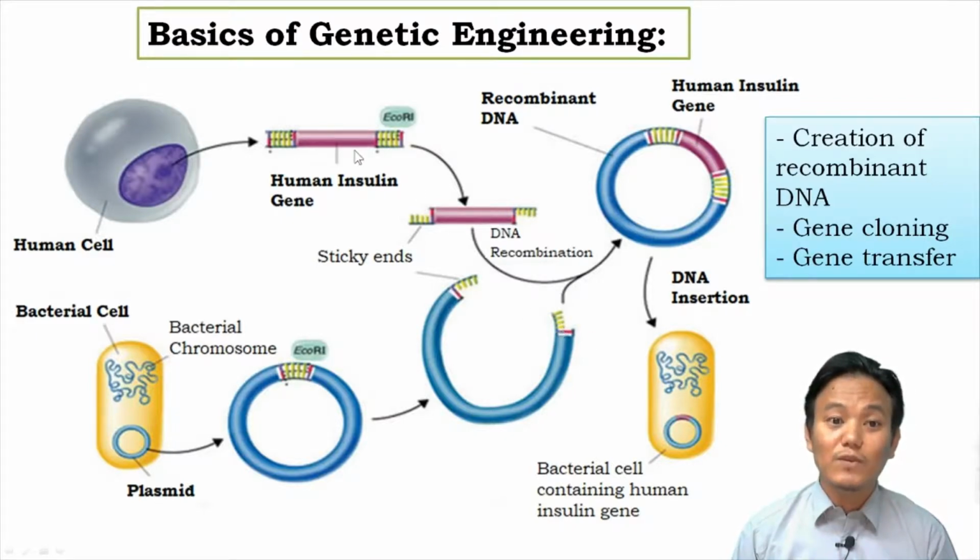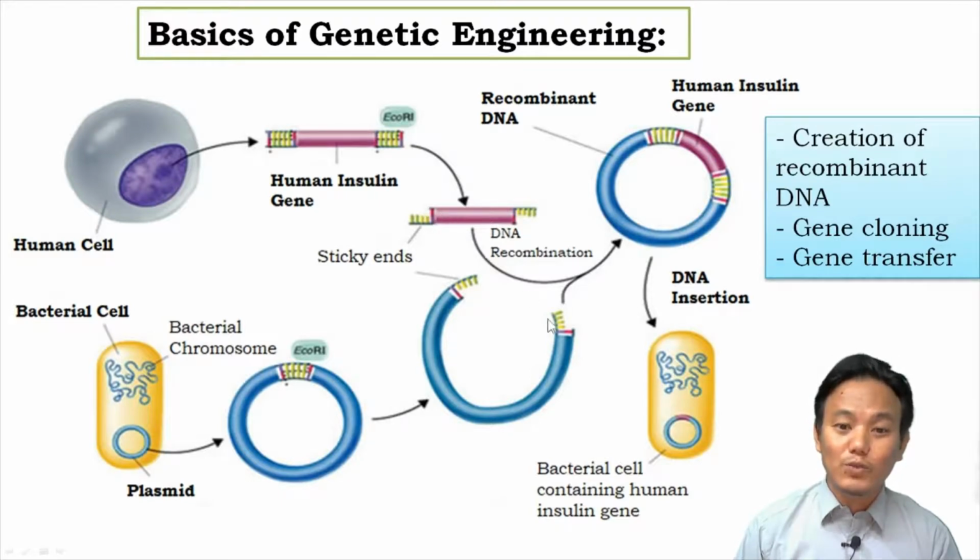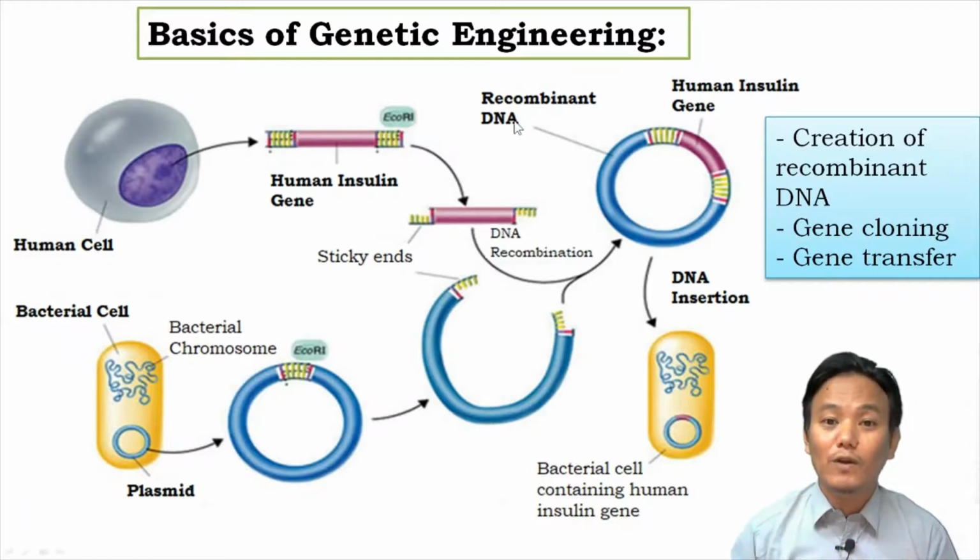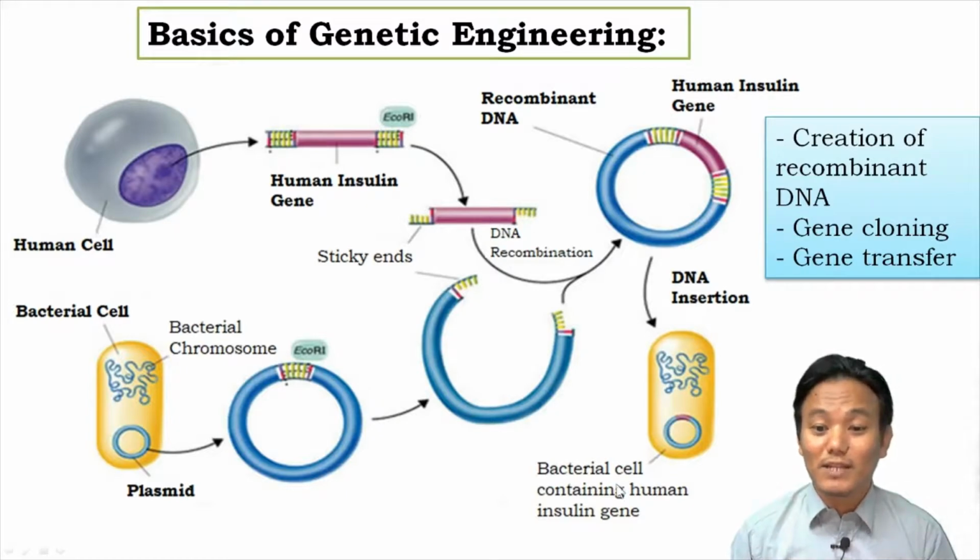And since we used the same restriction enzyme on both these DNA, we get complementary sticky ends, and therefore these two DNA will stick with each other. And by use of DNA ligase, we can join these two DNA and create a recombinant DNA. So we have the recombinant DNA over here containing the human insulin gene. Now this recombinant DNA can be inserted into a bacterial host cell. And now this bacterial host cell will be a genetically modified organism, because it now contains the human insulin gene in it. Right? And this bacterial cell will start producing human insulin.